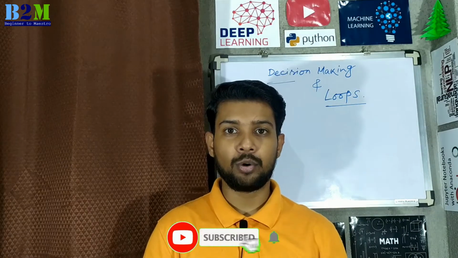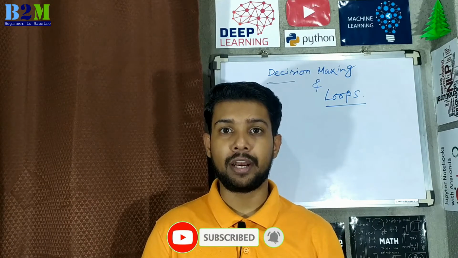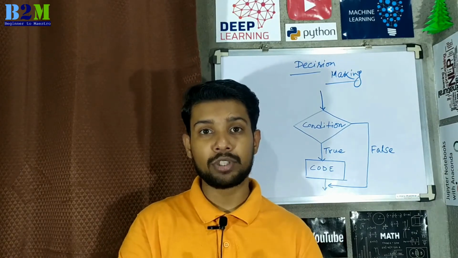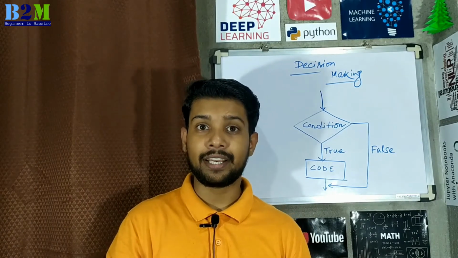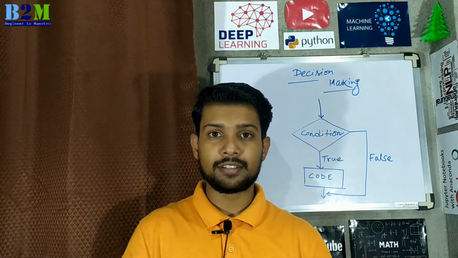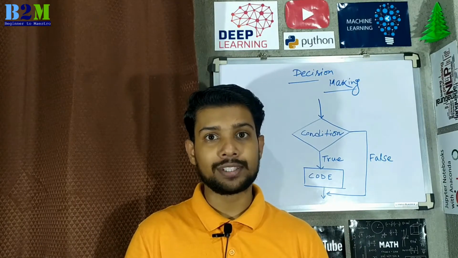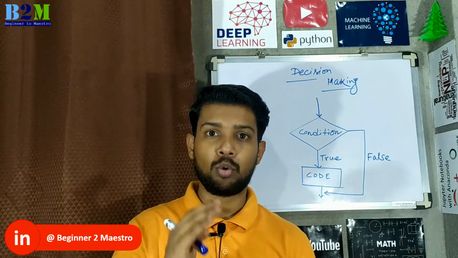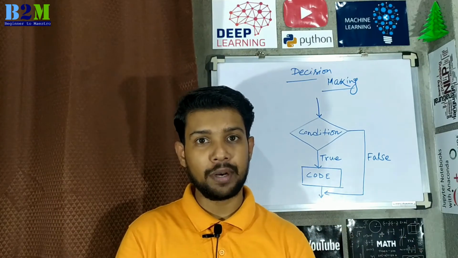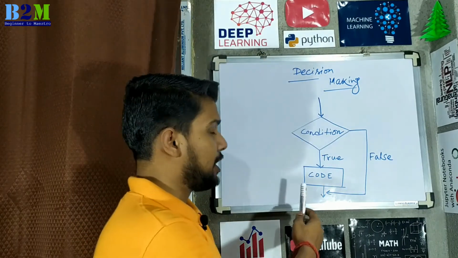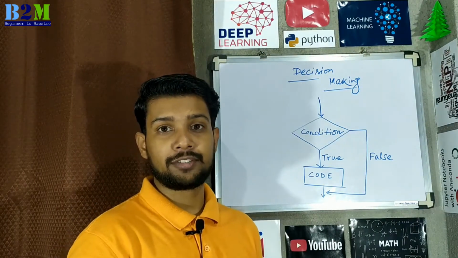In this particular video, I am going to discuss decision making and loops. Decision making means checking conditions during the execution of the program, and actions are taken according to the conditions. Decision structures evaluate multiple expressions which produce either true or false as the outcome. You need to determine which action to take and which statement to execute to get the output, either true or false. This is the general form of a typical decision making structure.